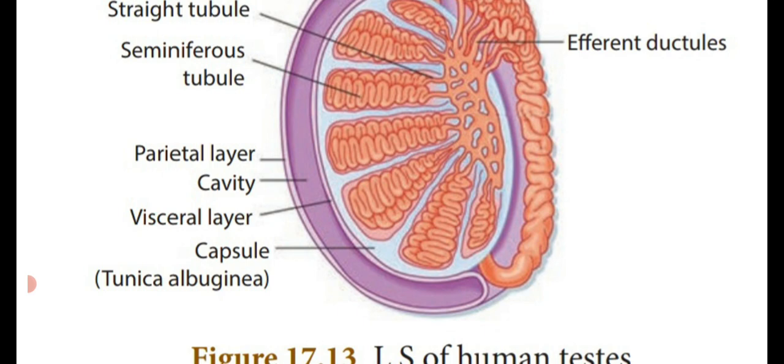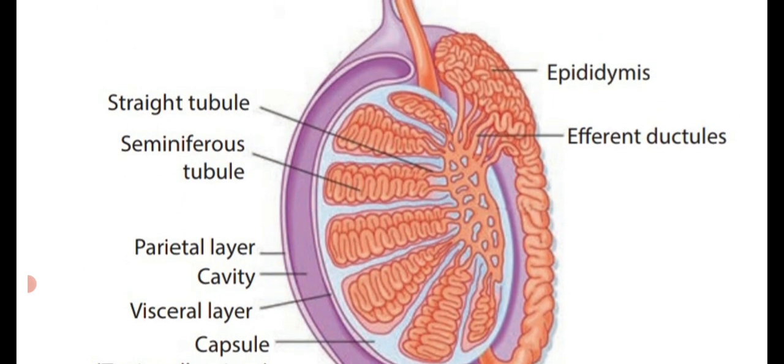What is that one? Tunica albuginea. A thin fibrous layer which surrounds the testis is known as tunica albuginea. That's why it is given here. Then seminiferous tubule, the region where the sperms are produced.